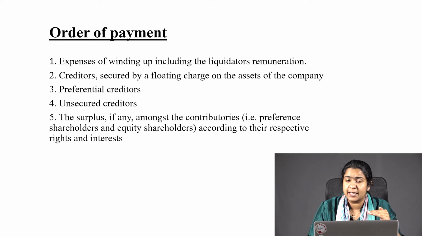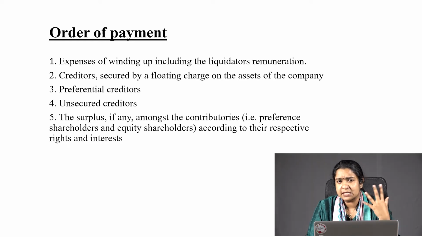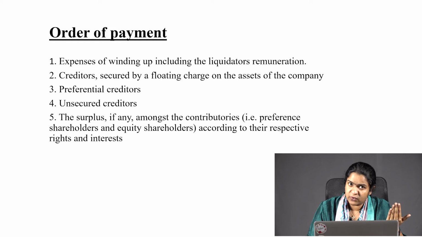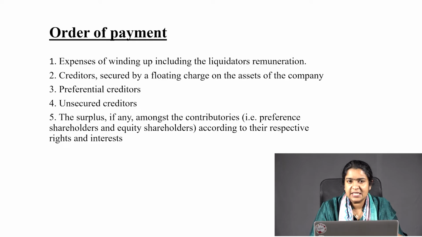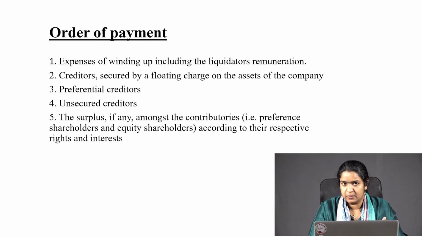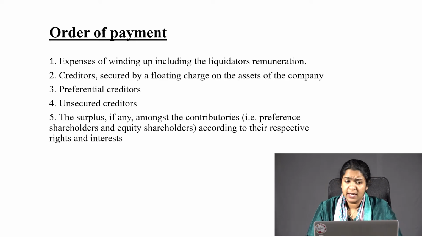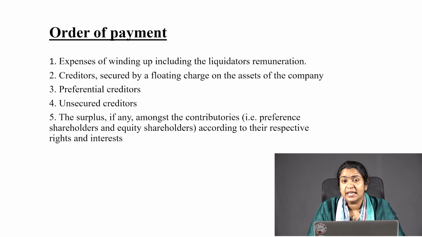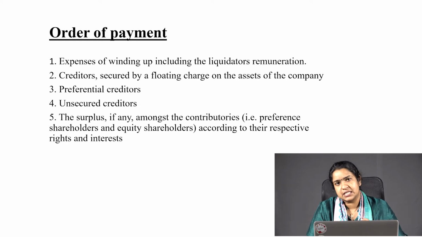In the process of winding up, if you are excluding appointment of liquidator as a first step, the second step is paying off the liabilities. So, now what we are going to see is when the liquidator pays off the liabilities, in what order that payment is done. First one, expenses of winding up including liquidator's remuneration. As we saw, when the company goes into liquidation or winding up, first a liquidator is appointed. So, the first order of payment is you pay off the expenses relating to the liquidator's remuneration.